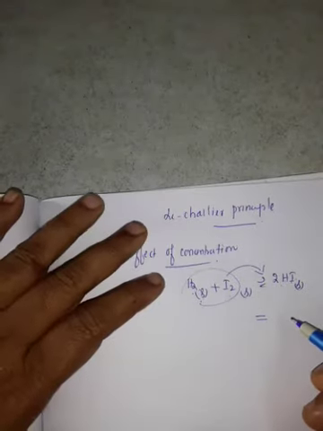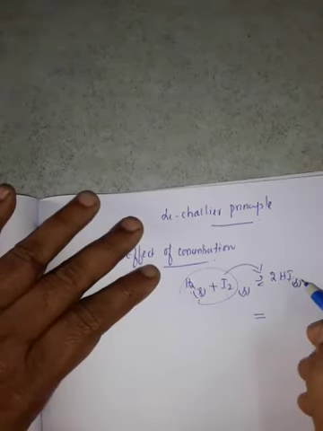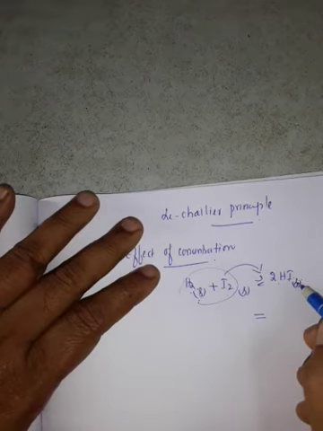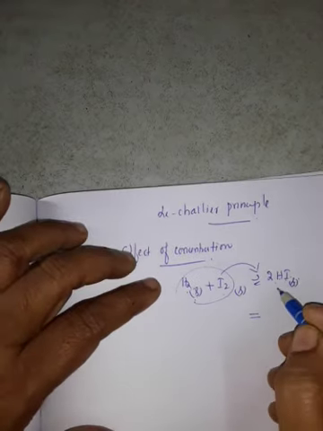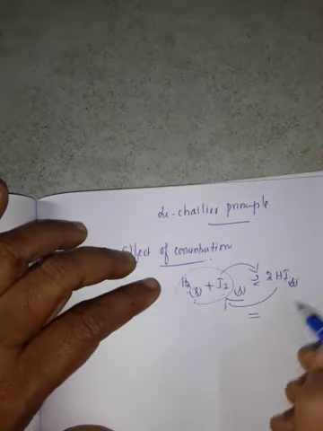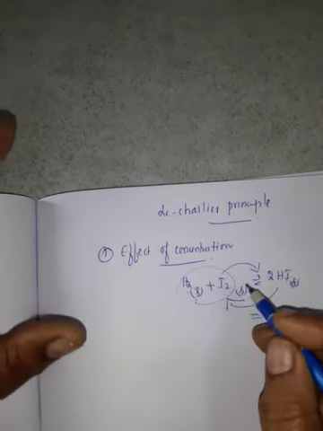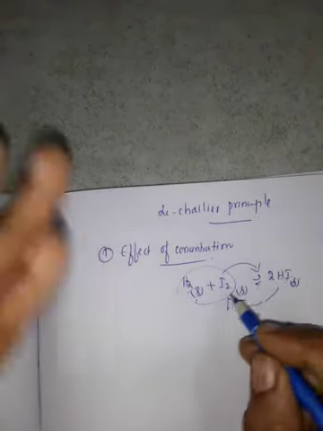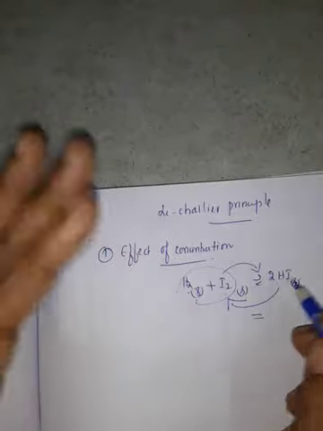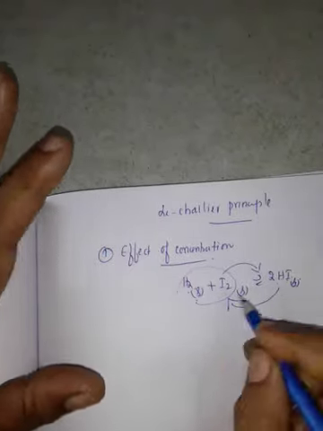Now if I change the concentration of HI, the product, the system moves to the left side. To nullify that effect, to re-establish equilibrium, the system is moving.